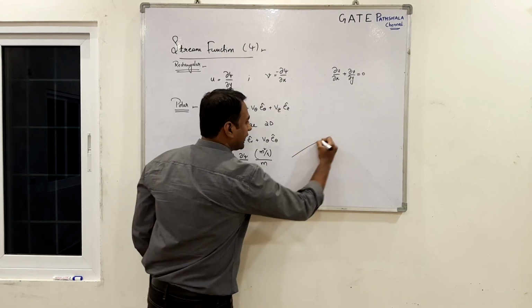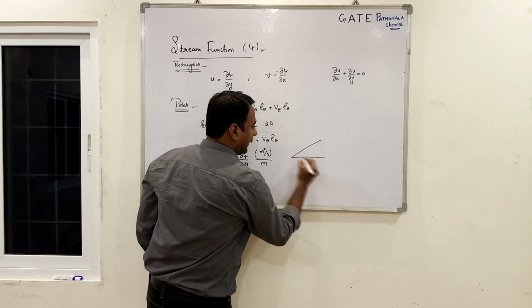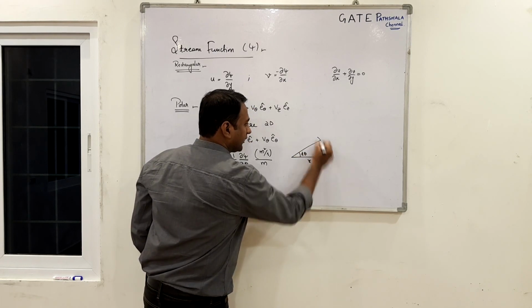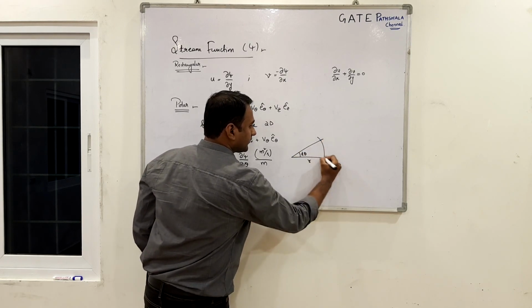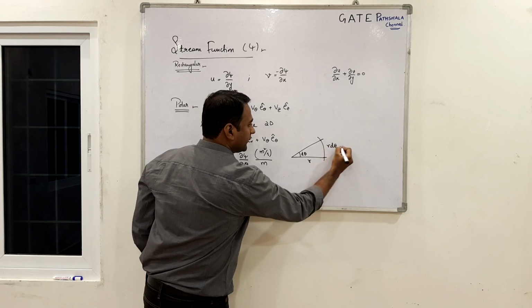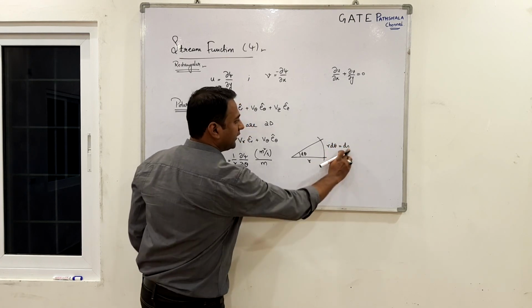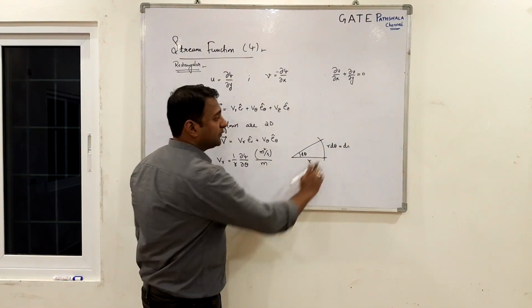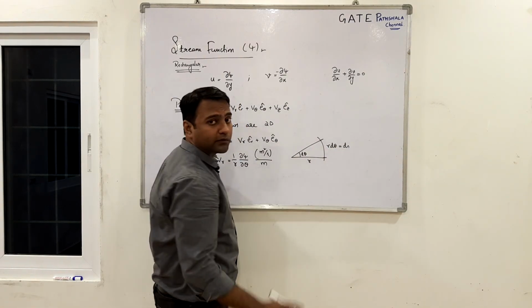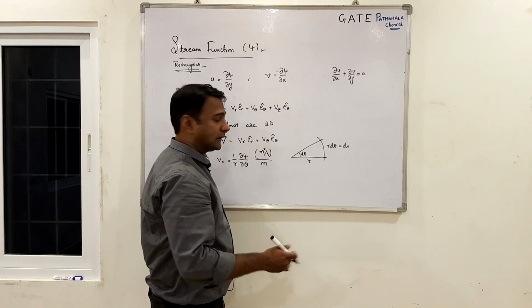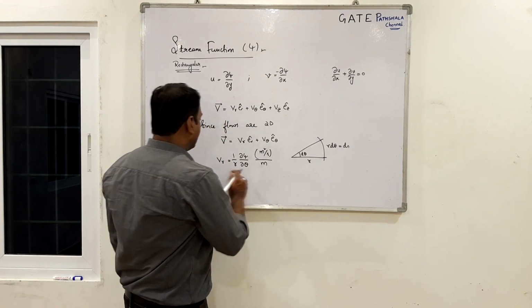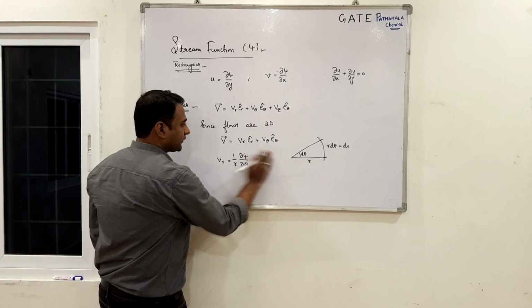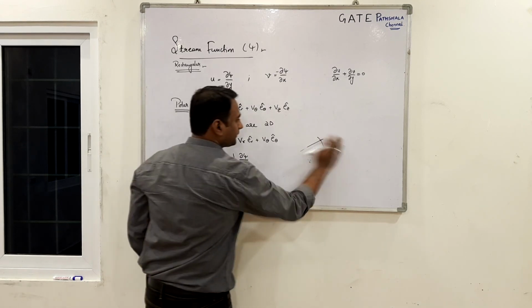For example, you take an r and dθ. What is this arc length? r dθ, which we usually write as ds, meter, and meter into radian is again meter. You cannot write meter into degree and say it is meter. Meter should be multiplied with radian. Okay. So you have Vr as this.